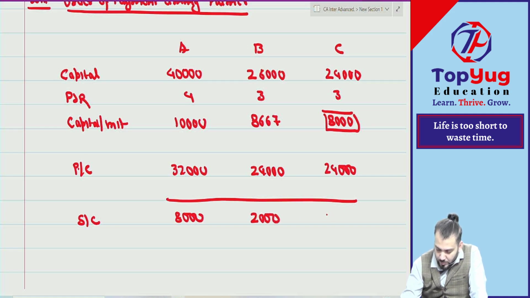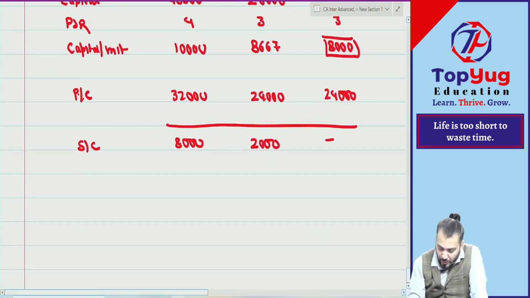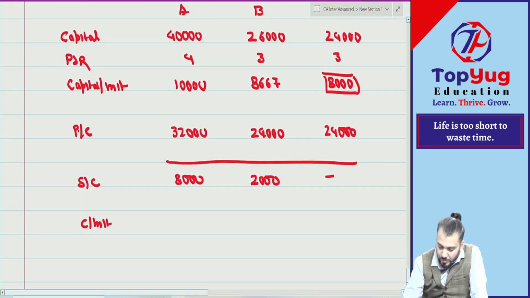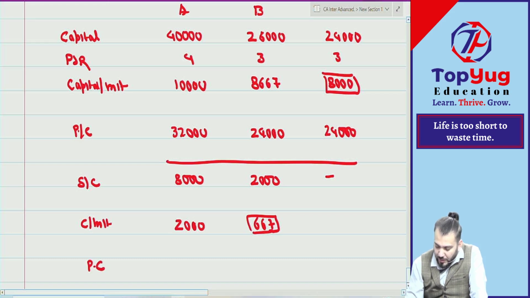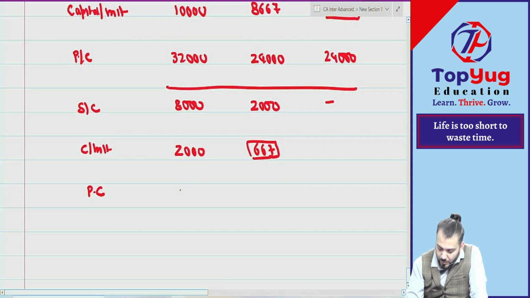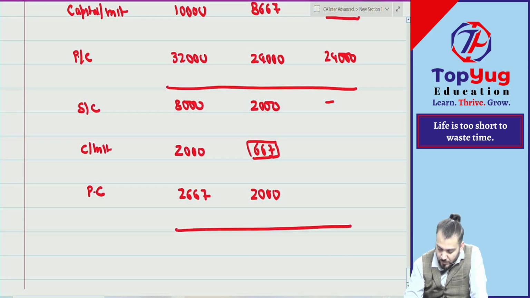2,000. Then what will we do once again? Capital per unit. How much? 2,667. Then what? Once again we find out proportionate capital. How much? 2,667. 2,000. So what is surplus capital? 5,333.